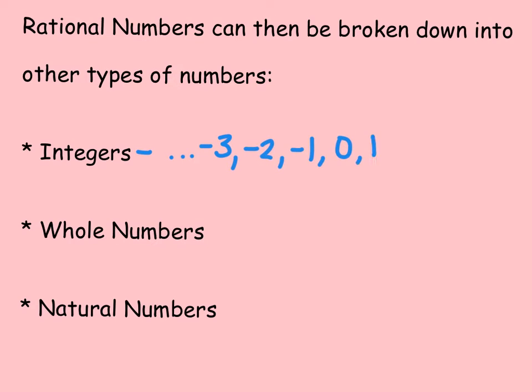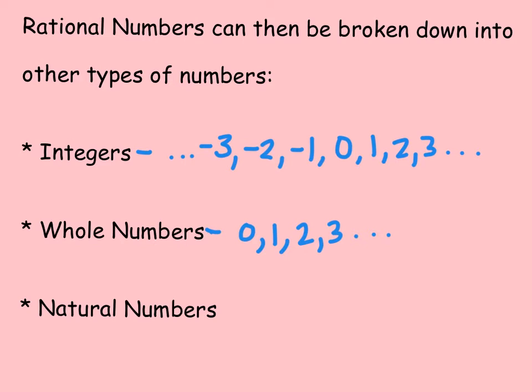0, positives, but we're not looking at fractions and decimals. Whole numbers start with 0 and count upwards. Again, no fractions or decimals. And then natural numbers, think of natural numbers like the numbers you learned when you were really little.